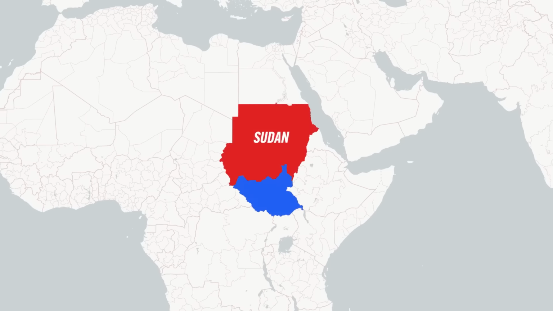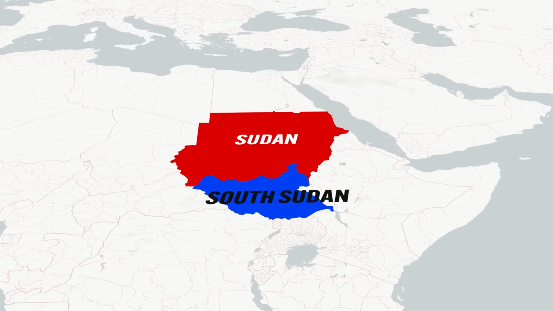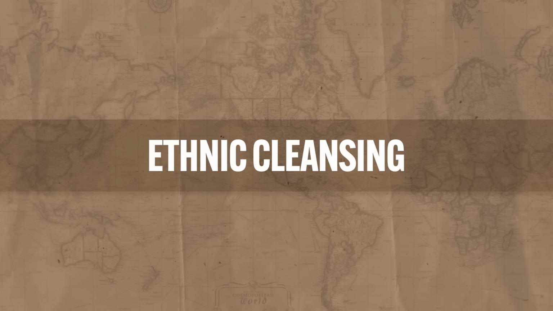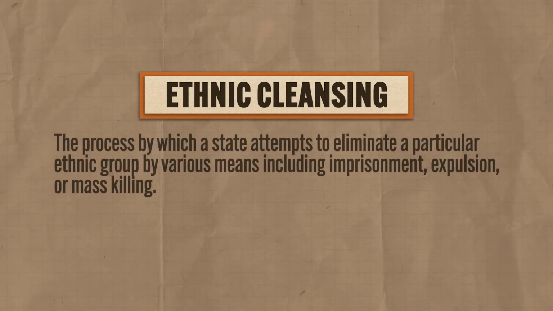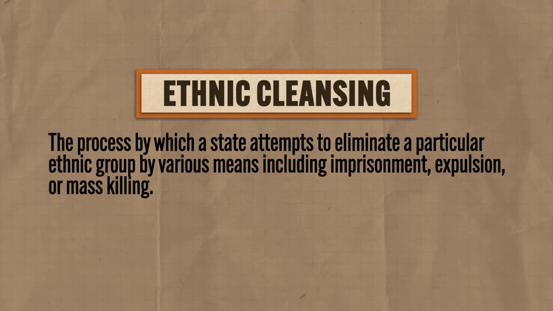And after the first, southern Sudan was granted power to become an autonomous region, but even that wasn't enough, and a second civil war led to the creation of an entirely new state, namely South Sudan, and the devolutionary process was complete. And then the third factor that can lead to devolution is ethnic cleansing, which is the process by which a state attempts to eliminate a particular ethnic group by various means, including imprisonment, expulsion, or mass killing.